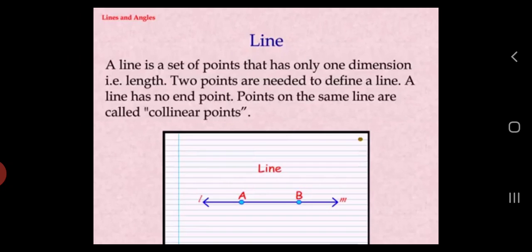See the picture here. The line AB, in which two arrow heads in opposite direction, shows that it can be extended infinitely in both the directions. And here A and B are 2 points on the same line. So A and B are called collinear points.